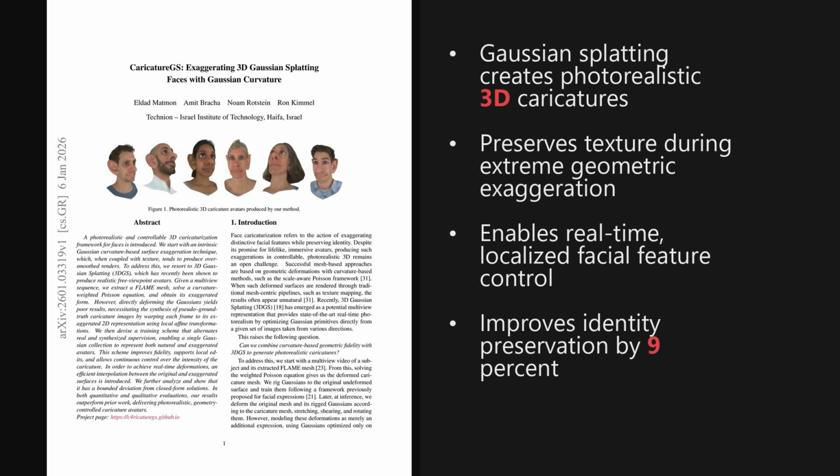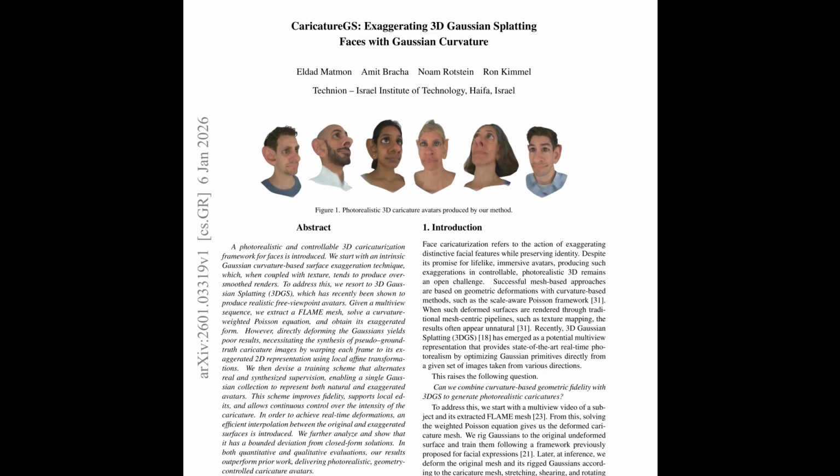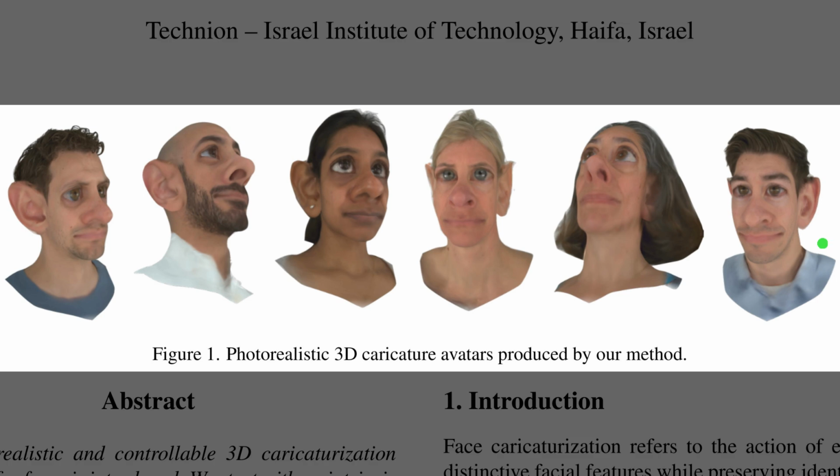And as we'll see later, the results are really impressive, offering a way to maintain sharp details even under extreme deformations. Figure 1 immediately shows what this method is capable of producing. It displays a lineup of 6 diverse avatars, where facial features like ears and noses are dramatically exaggerated. Yet, crucially, they retain the detailed texture and lighting of a real photograph, rather than looking like a flat cartoon. This combination of geometric caricature with photorealistic rendering is exactly what the authors set out to achieve.